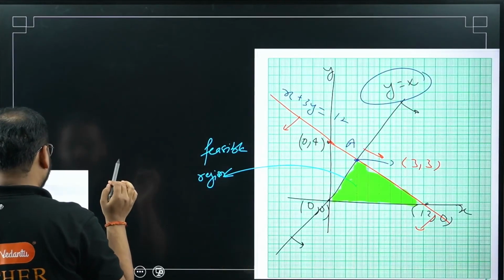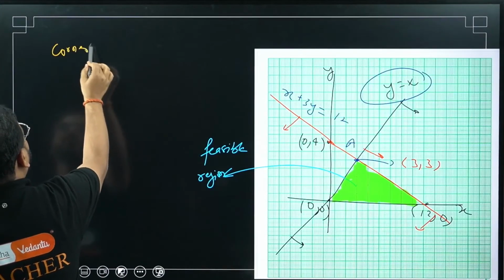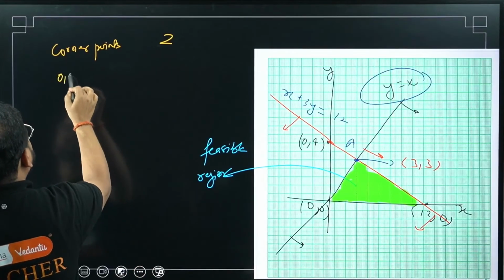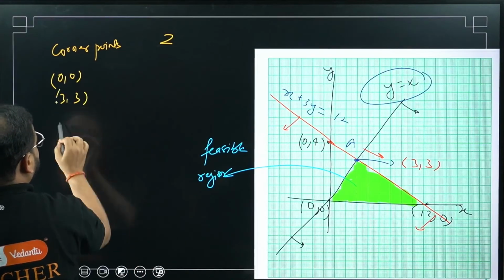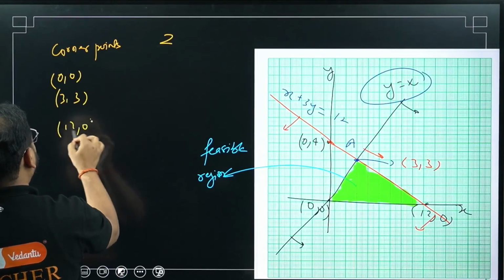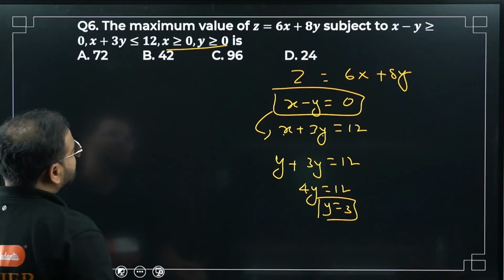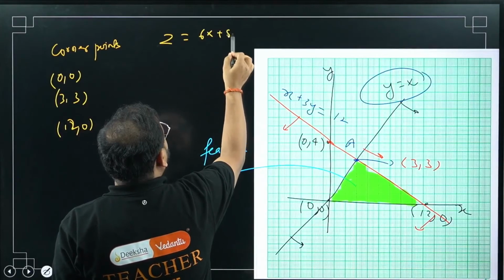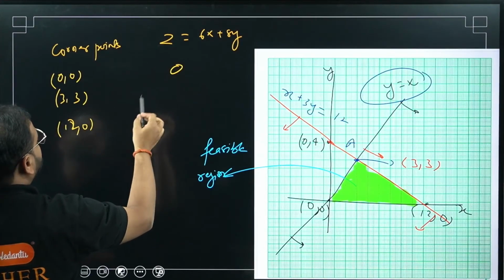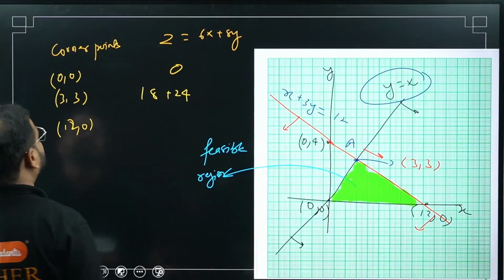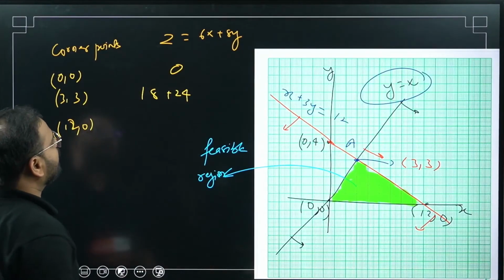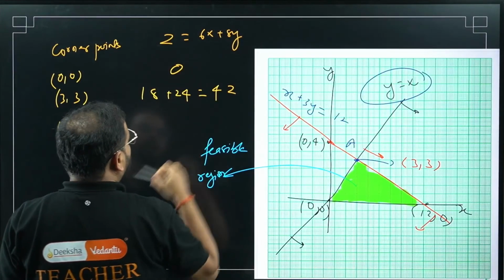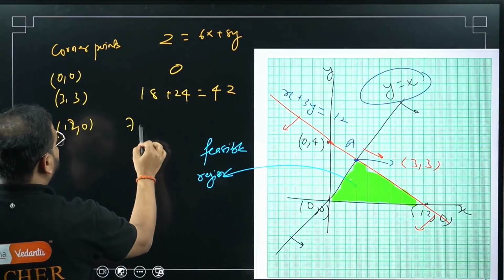Now we have to write the same condition again: corner points and z value. What are the corner points here, sir? (0, 0), (3, 3), and the last one, (12, 0). What's z? z is 6x plus 8y. Put it here. For (3, 3): 6 into 3 is 18 and 8 into 3 is 24, which is 42. For (12, 0): 12 into 6 is 72, plus 0.